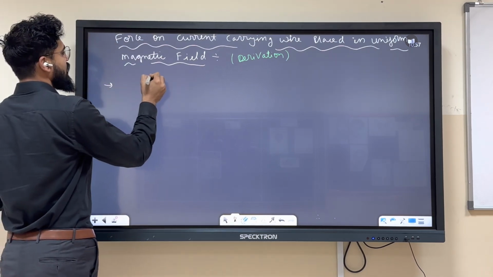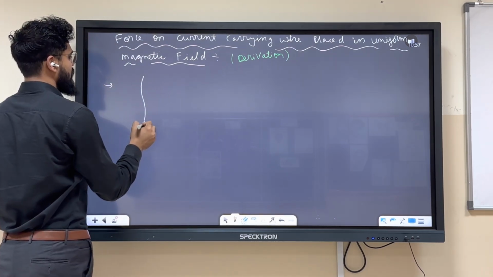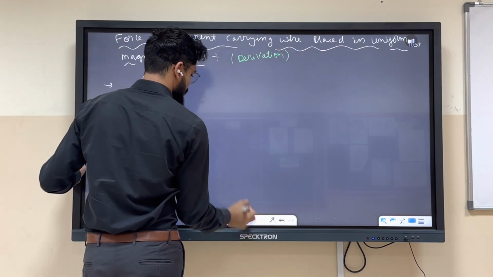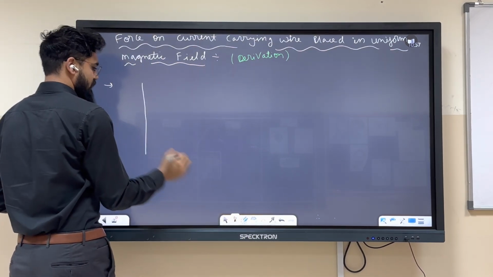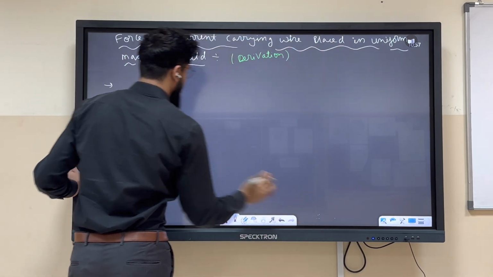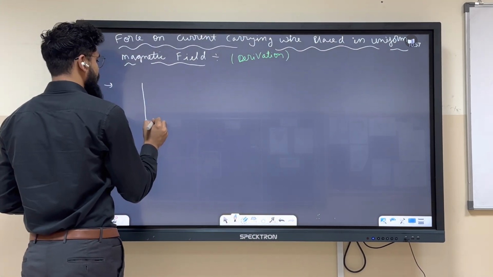So if this is a wire, let's draw it straight, and current I is flowing inside it.